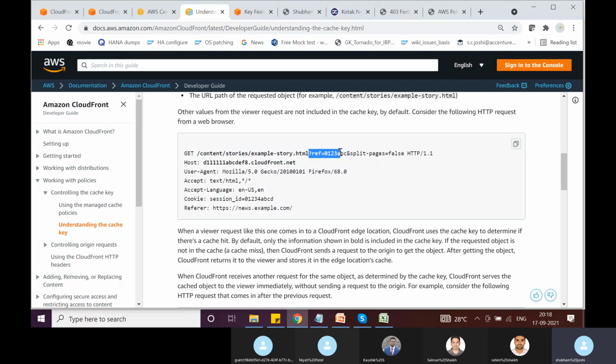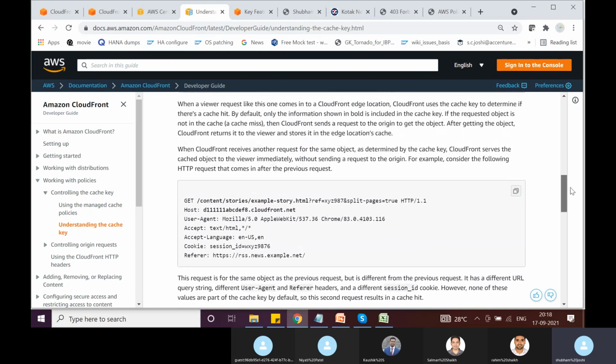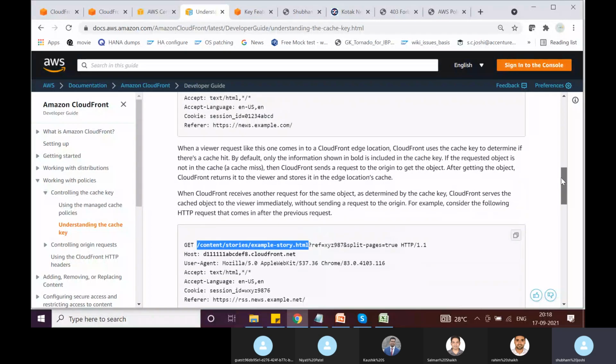And what are these things? These are query string parameters that you see here. What is the object being requested? This is the object being requested. So in both these HTTP requests, the object being requested is the same, but the requests are different. Why?